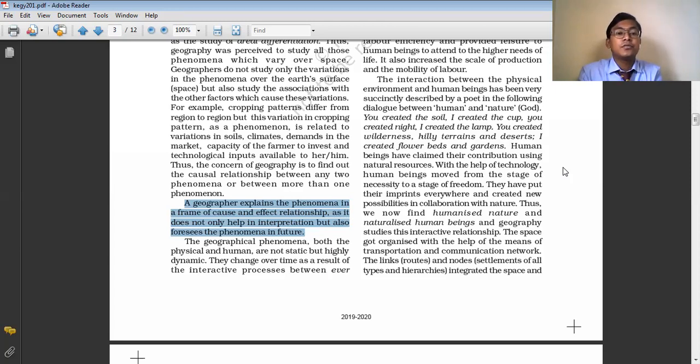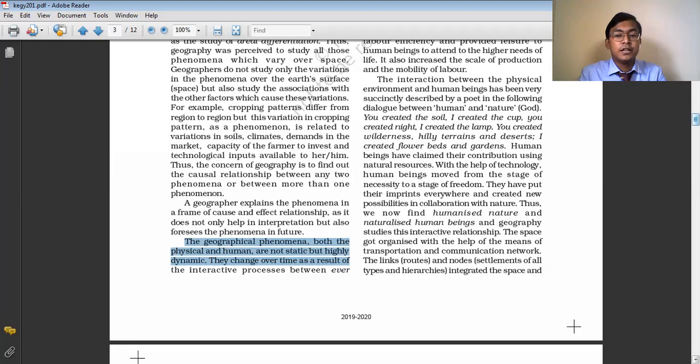That is how this phenomena is going to affect human lives in the near future also. The geographical phenomena, both the physical and the human, are not static but highly dynamic. They change over time as a result of interactive processes. Geographical phenomena basically means the physical environment, the various natural phenomena, as well as the human phenomena, various human activities. They are not static actually.